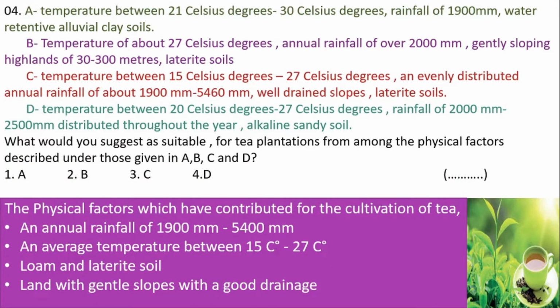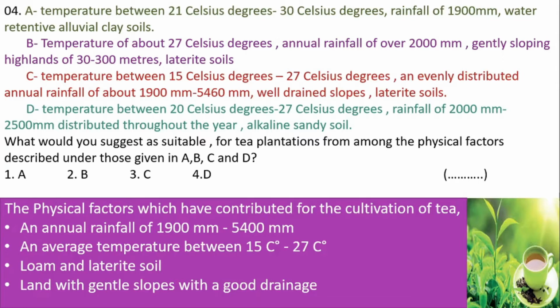Description: the physical factors which have contributed for the cultivation of tea. An annual rainfall of 1900 mm to 5400 mm. An average temperature between 15 to 27 degrees Celsius. Loam and laterite soil, land with gentle slopes with a good drainage. Let's look at the question now.